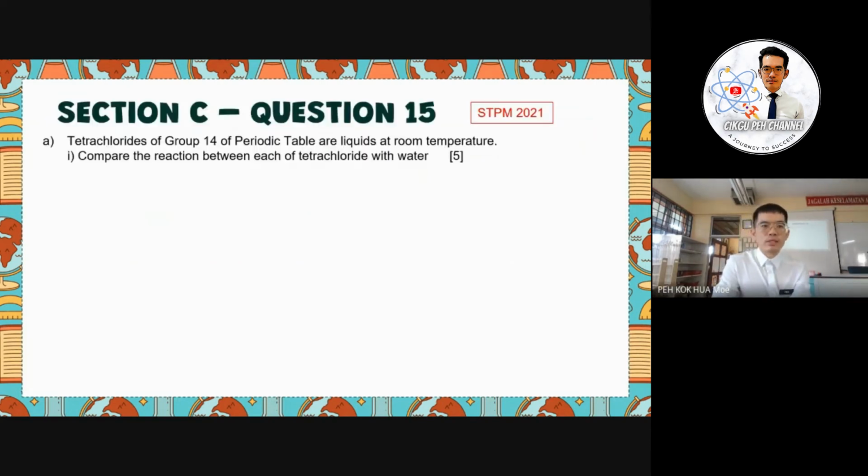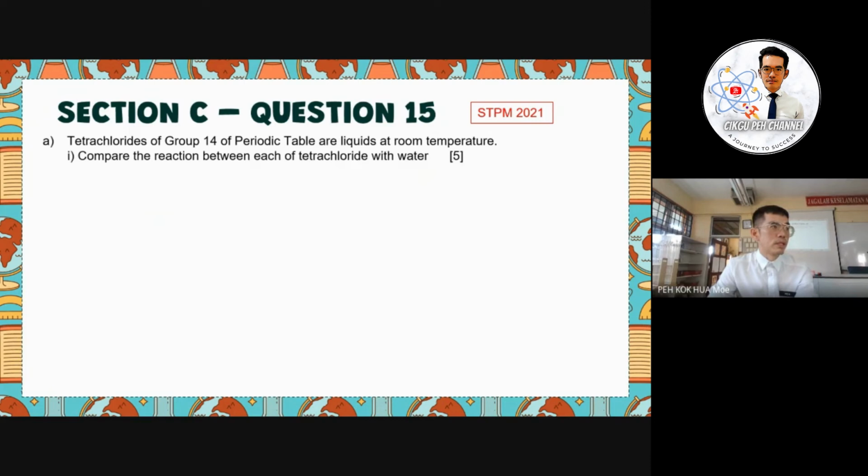Okay, so the last question in our discussion here would be section C, question 15. Tetrachlorides of group 14 of the periodic table are liquid at room temperature. When we see liquid, this relates to the bond. Why? Because liquid shows that there is a low melting point. When there is a low melting point, it shows that the tetrachlorides we want to discuss here are simple molecules. So with simple molecules, if the question asks about the melting point, we discuss the van der Waals forces.